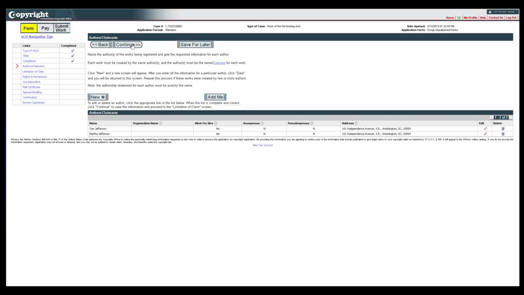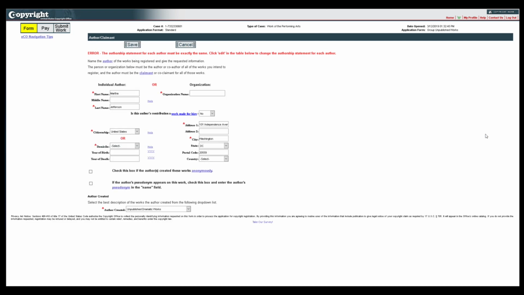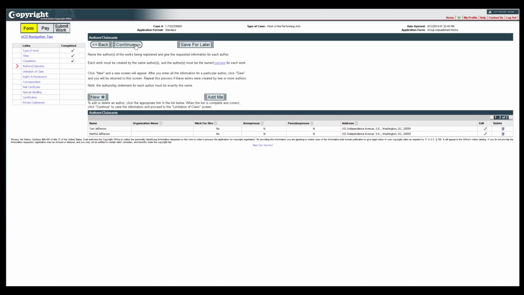Note: the authorship statement should describe each and every work that the author created. If the works were created by 2 or more authors, the authorship statement for each author must be exactly the same. If the authorship statement is not the same for each author, you will not be able to advance the application and will need to edit the author information to proceed. After entering information for all authors and claimants, click Continue.